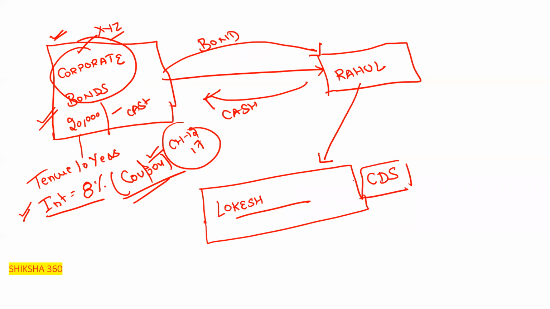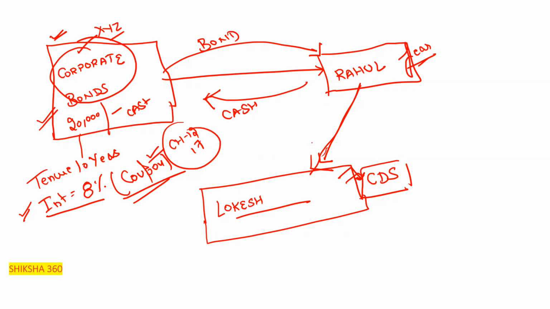Rahul fears whether he will get his money back or not, so he goes to the credit default swap institution.